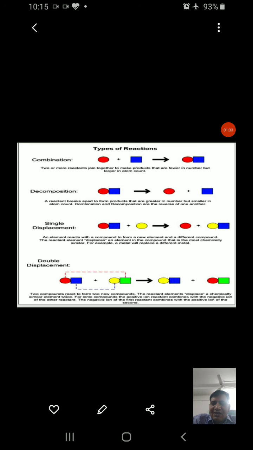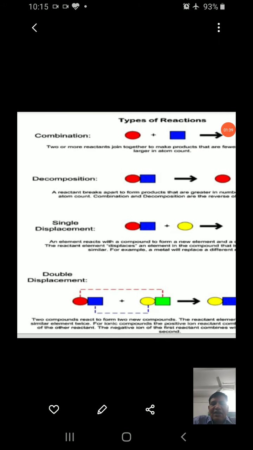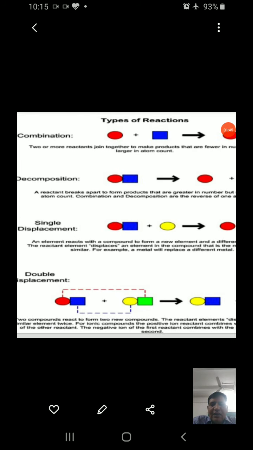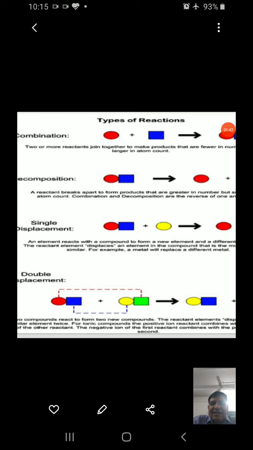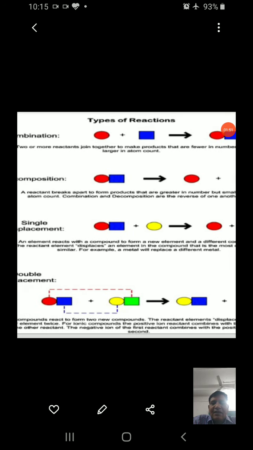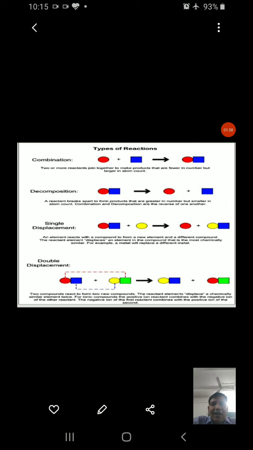Single displacement means an element reacts with a compound to form a new element and a different compound. The reactant element displaces an element in the compound that is the most chemically similar. For example, a metal will replace a different metal. Meaning a metal can displace another metal, a non-metal can displace another non-metal.